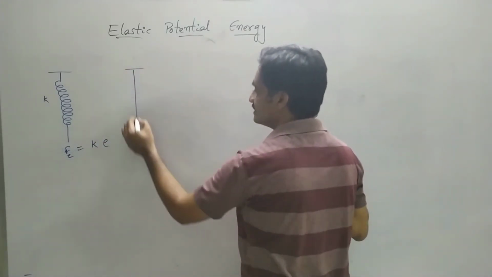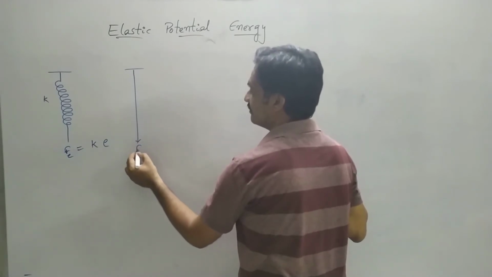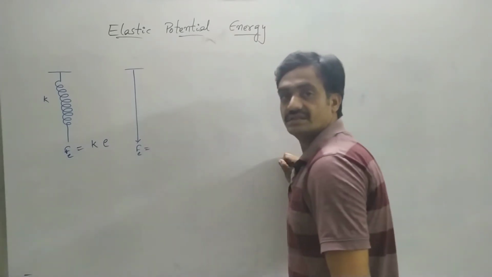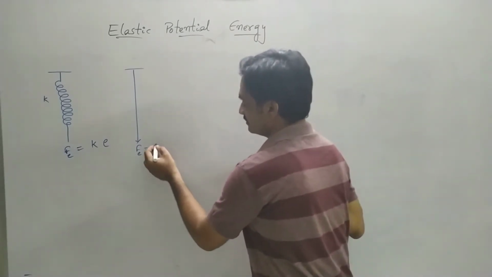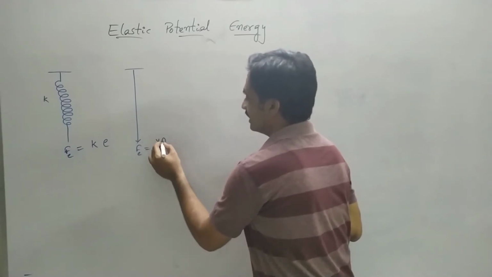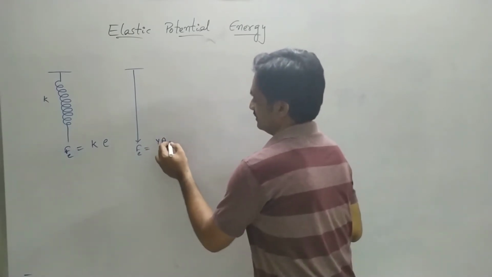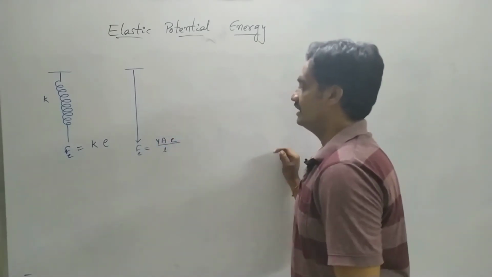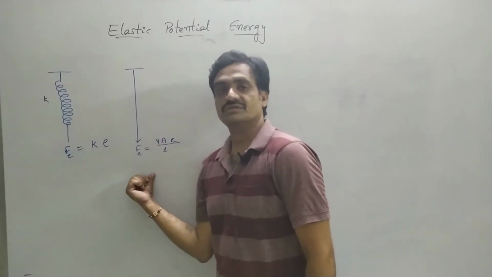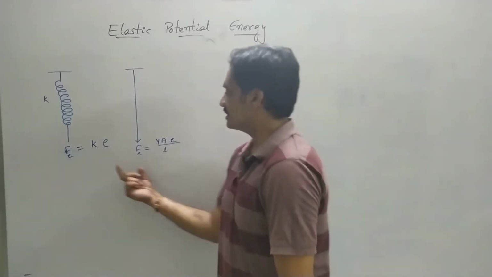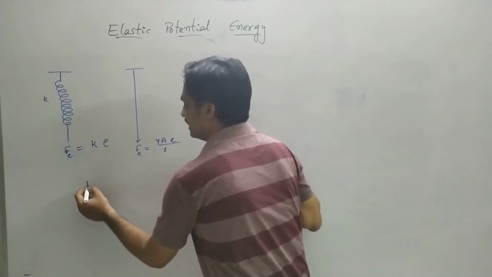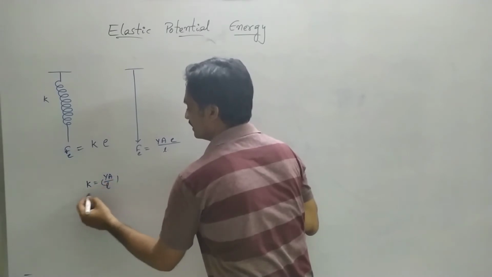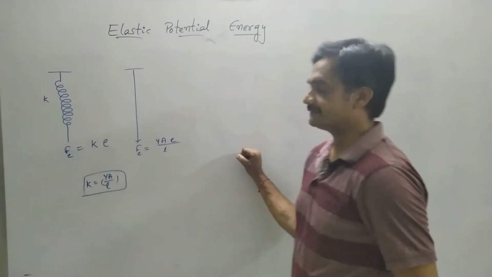Similarly, if we consider a wire which is being deformed by applying a force, then the force F suffix C is equal to YAe by L. As you compare these two forces, both are deforming forces. Now we are going to compare both. Then K is equal to YA by L in terms of Young's modulus.